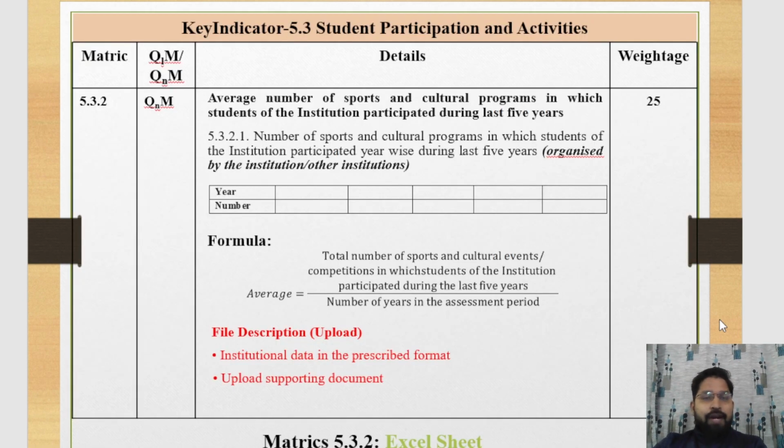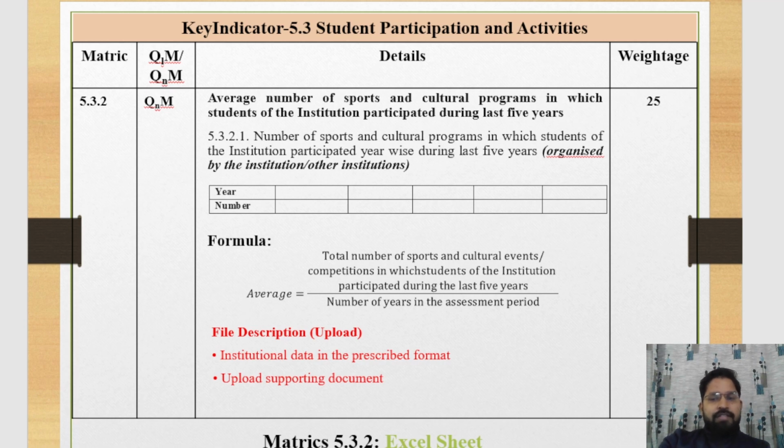Now we discuss 5.3.2. This one is also a quantitative metric. The weightage of this metric is 25. Inside the metric, we provide the data of the average number of sport and culture programs in which the students of the institution participated during the last 5 years. Here we provide the year, the number of sport and culture programs where the students participated, and the number of students. With the help of this formula, we calculate the average.